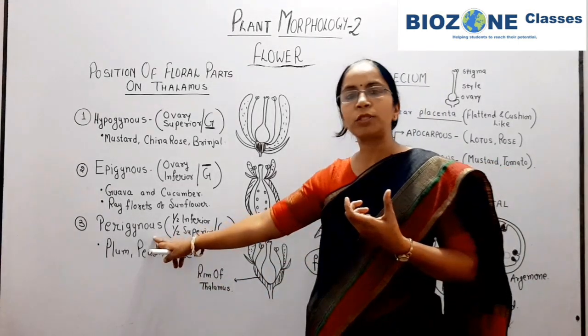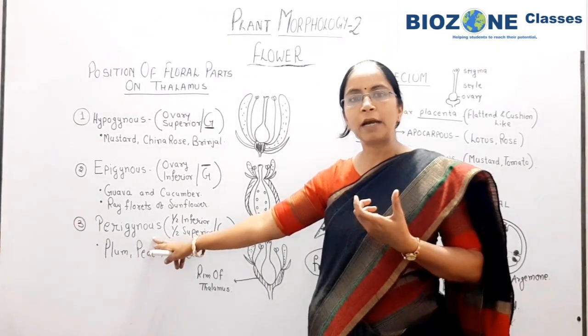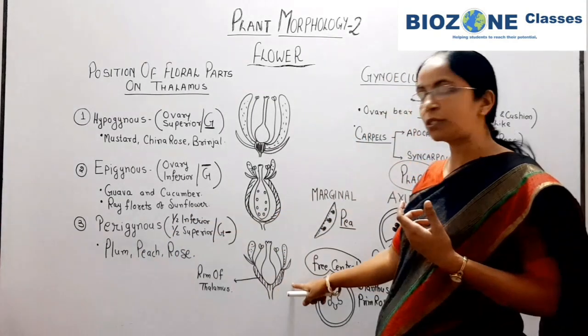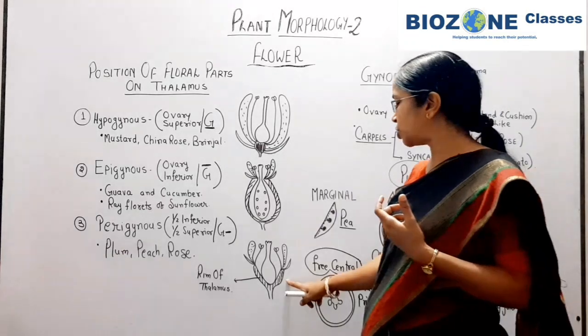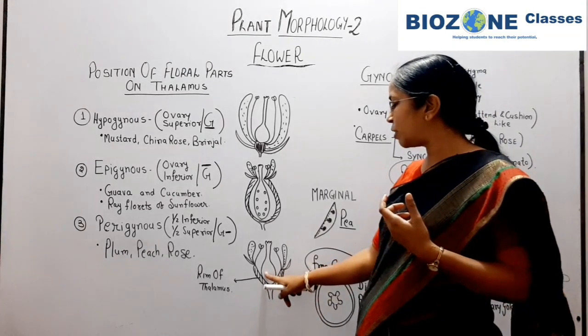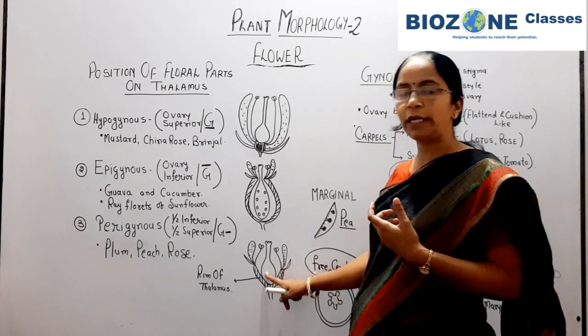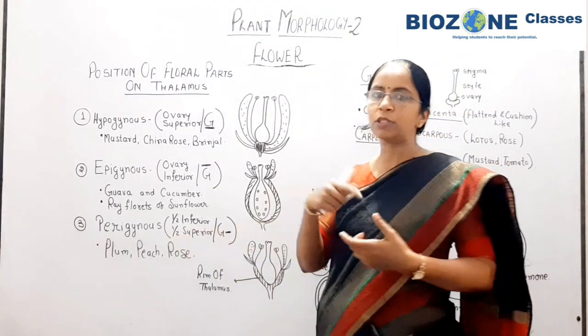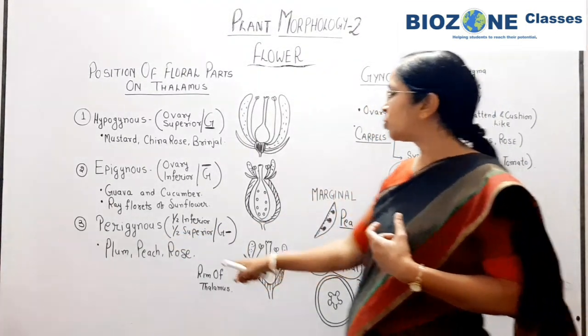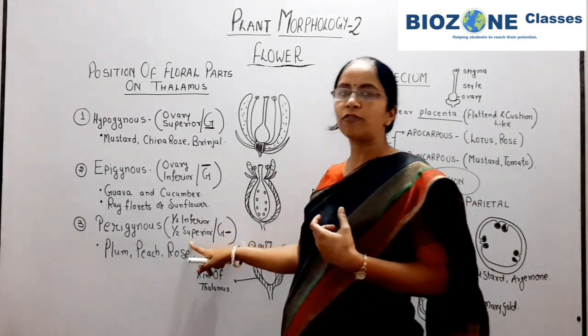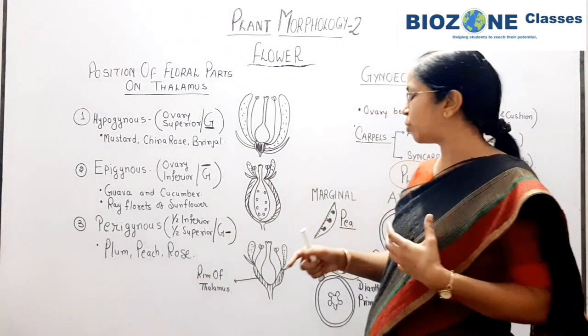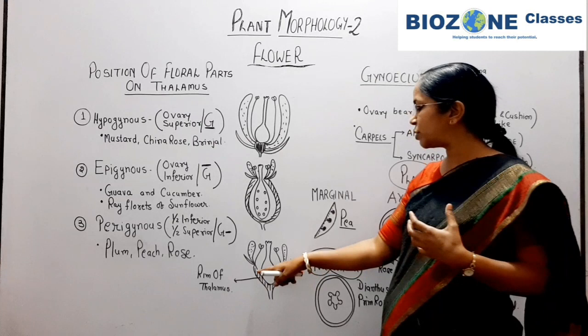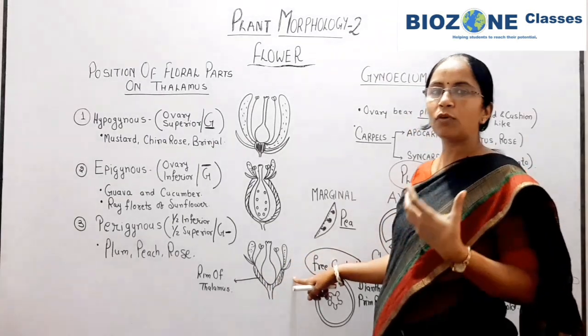So you remember the question is related with the perigynous. Generally the thalamus is disc shaped, and over this disc-shaped thalamus all the floral parts are situated. In case of perigynous, that means towards the periphery of ovary, the ovary is half inferior, half superior. So in your terms you can remember the floral parts nearly present in the mid of the ovary.